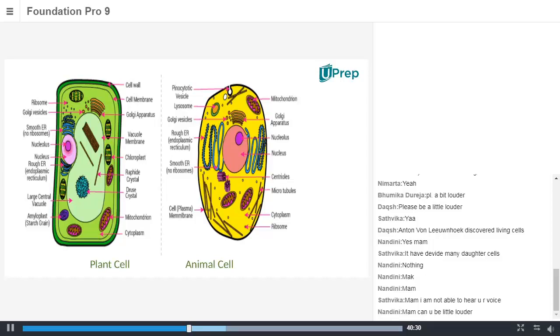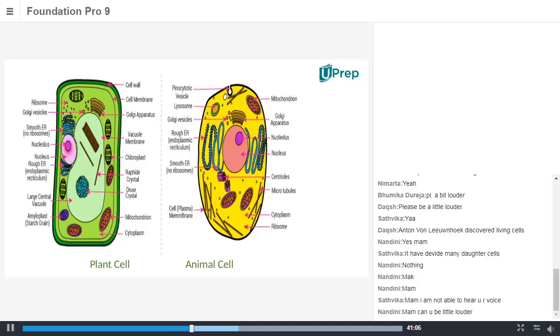Yes, Nandini. It can be according to the water level. Water level, to some extent, but not exactly the point. Okay, you made a good effort. That's a good attempt. Then, anybody else? Okay, let me explain in this way. As we are saying, the plant is a stationary one on one hand, and when it comes to the nutrition concept of plant and animal like organisms, there is a major difference.